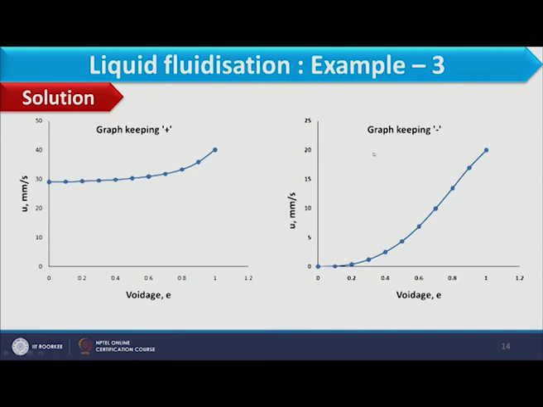Further, if we draw the minus component, here we have U in mm per second and here we have voidage. So here the velocity is continuously increasing with the voidage. When we consider the first graph, a flat curve is obtained.